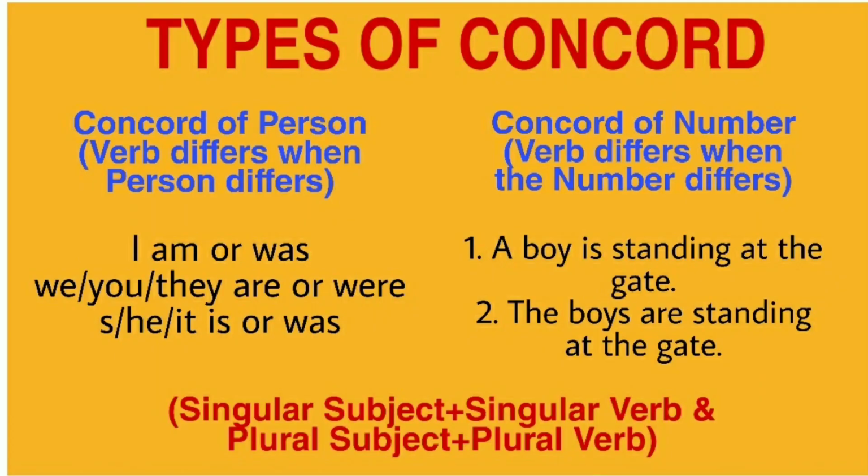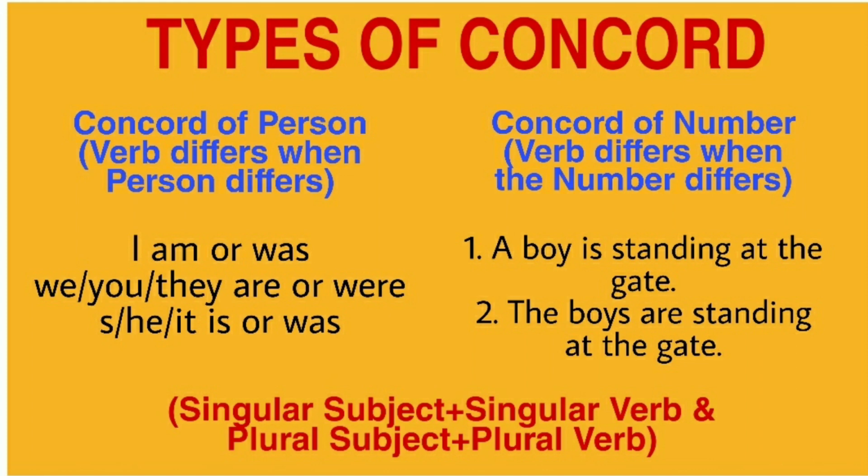And look at the slide here. The slide clearly shows the use of be verbs, and here we can easily learn the two important types of concord.